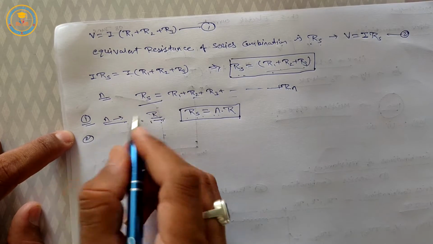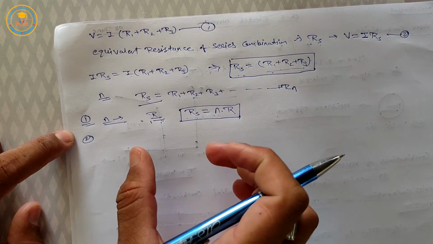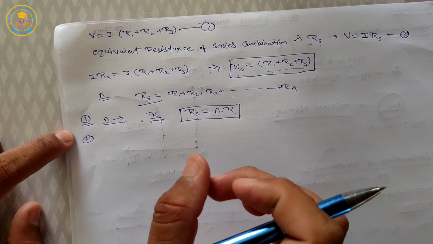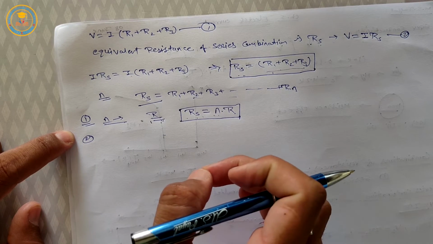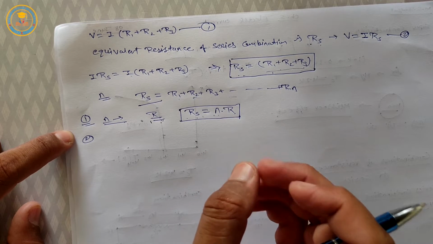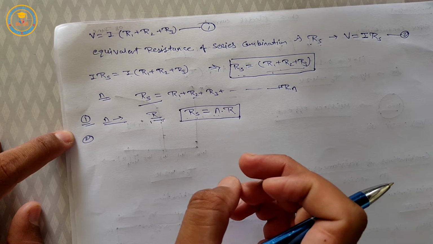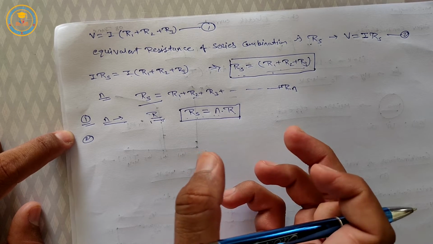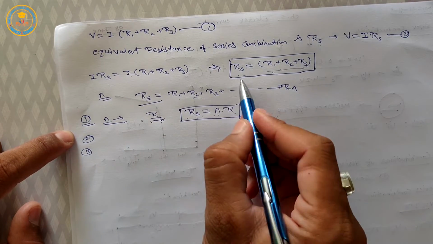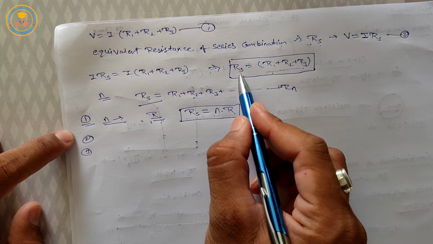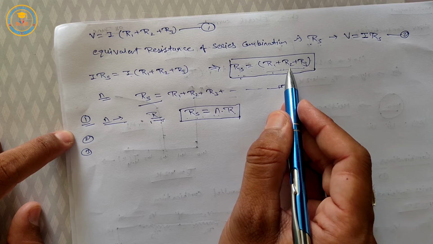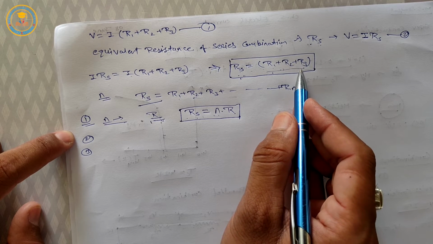The second point is that the current in the series combination remains the same, but the electric potential across the ends of the resistances is divided in the ratio of their resistances. The third point is that, according to this equation, the equivalent resistance is always greater than the resistance of any value connected in the combination.